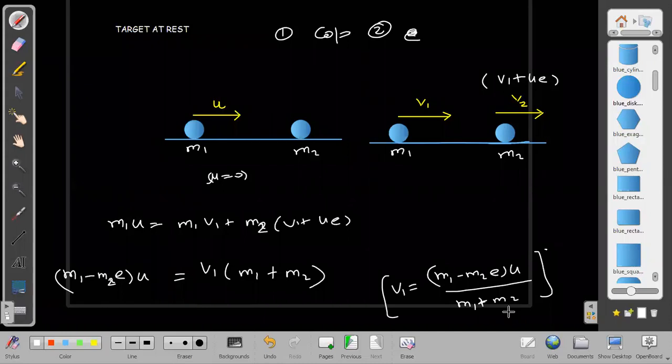But not in terms of e, sir. Then in which terms will the answer be? It has to be this only. What else can it be? It cannot be anything else. If velocities are in opposite directions, it is a different situation.